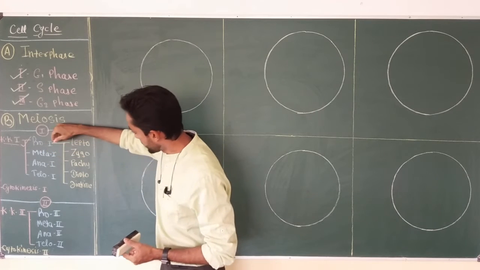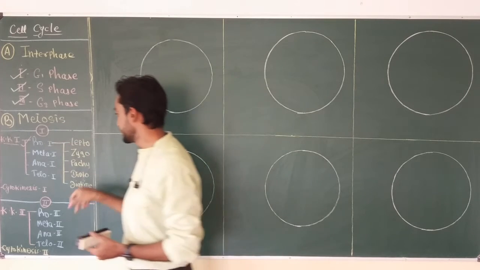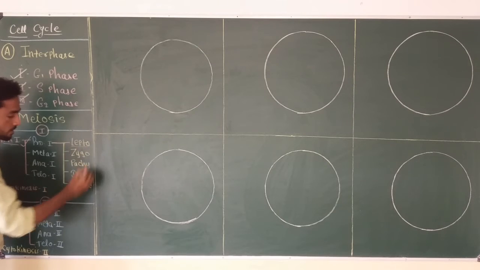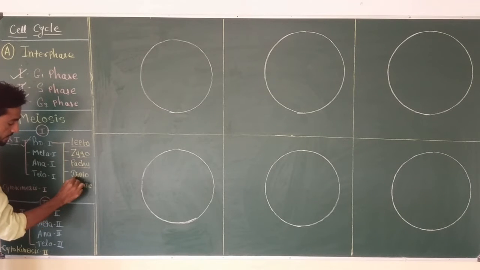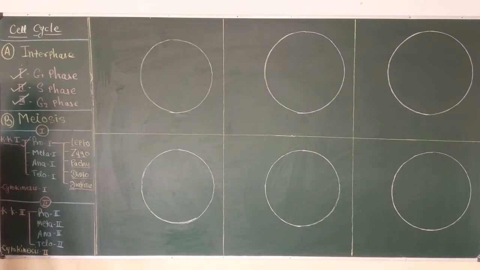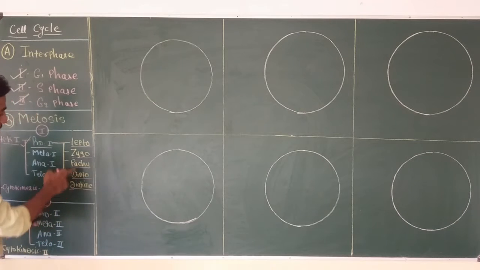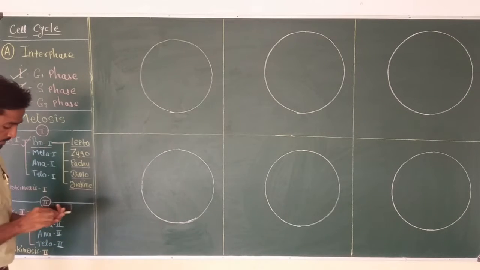You can see here prophase 1 is divided into 5 subphases: leptotene, zygotene, pachytene, diplotene and diakinesis. If we want to study prophase 1, we have to see all these phases in detail. So in today's lecture we are going to see all these 5 phases of prophase 1 in detail.